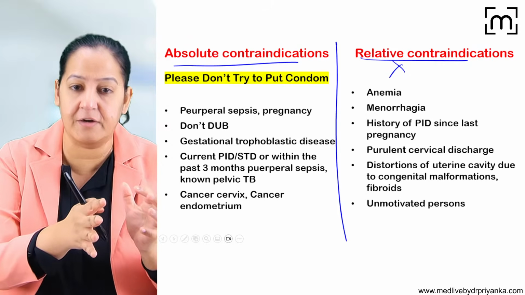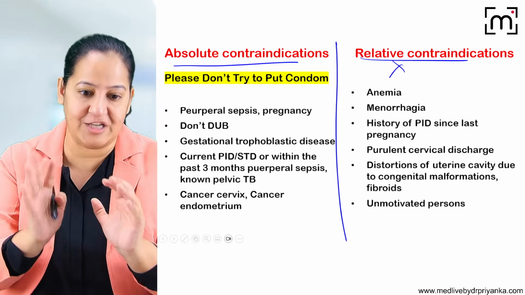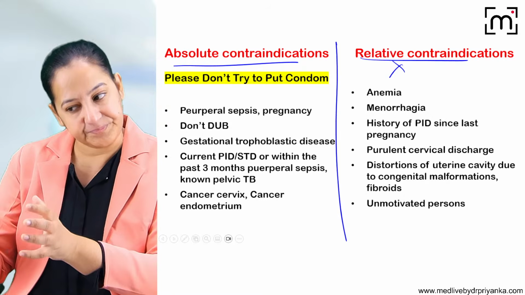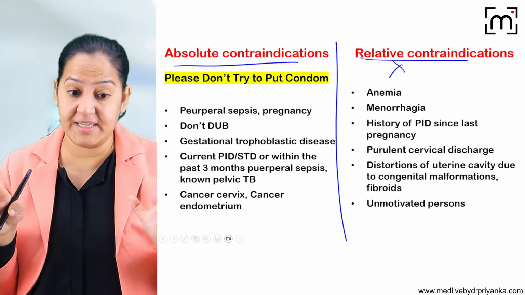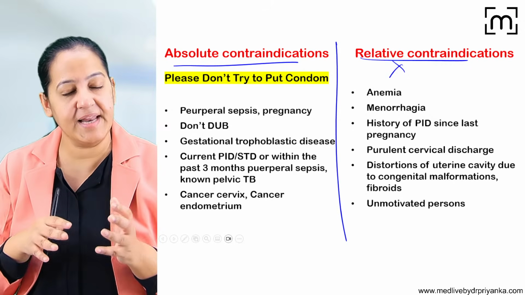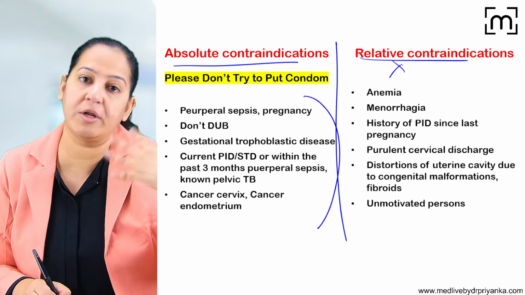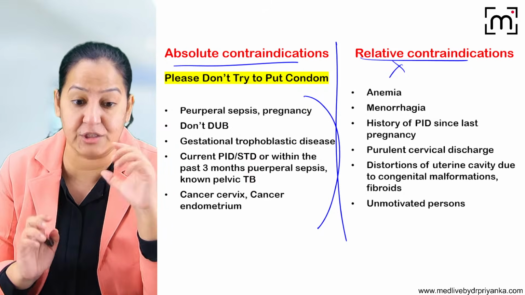The natural methods are there, but failure rate is very high. The barrier methods are there. So as and when required, at the time of sexual intercourse, only the barrier methods are used. Apart from that, IUCDs are there, OCPs are there, and permanent methods are there. So the couple can mutually select what is the best contraceptive for them. Okay. If they are selecting IUCD, first I have to look for all these. If this is absent, then only I can go for that. If any of them is present, I cannot use IUCD in such females.